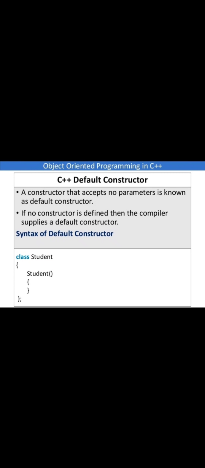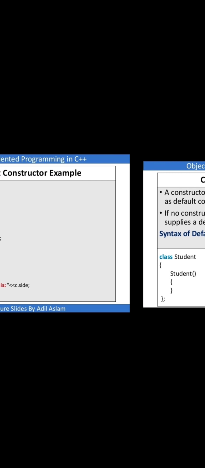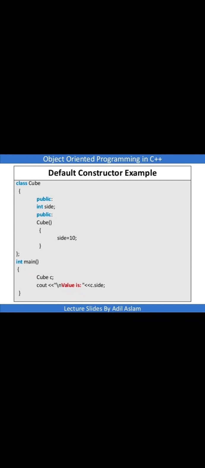In the parentheses we have not written anything, so it is called default. In the previous example the class name was A; now it is student, or you can take anything. If you have not written any arguments in that constructor, it is called default.